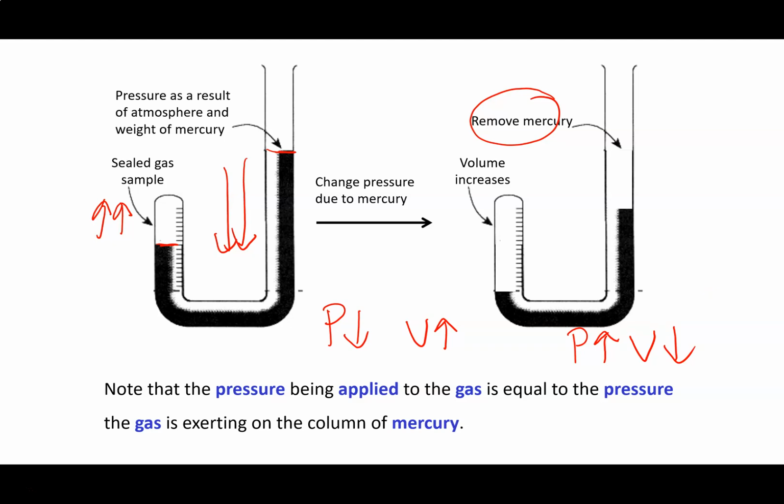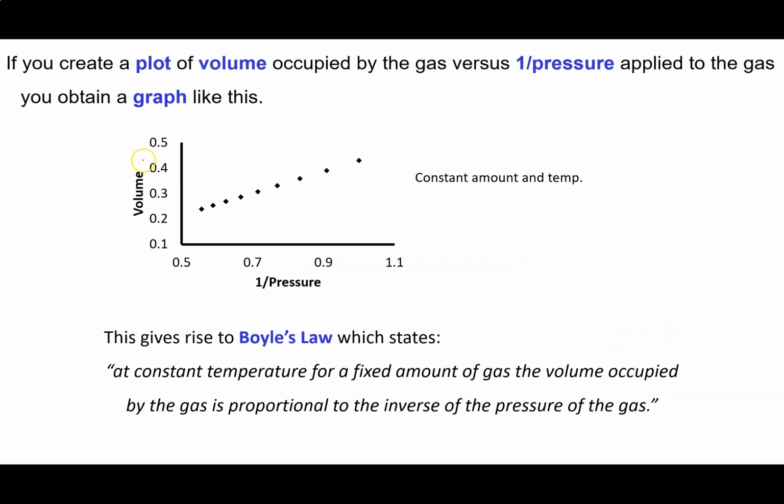Now, this was not much of a surprise, but what he did that was very clever was he used the scientific method. He put a little scale on the side here, and he also put a scale on the side over here, and so he could calculate how much the volume was changing and how much the pressure was changing, and he could make a nice graph of pressure against volume. So what did he find? He found that if you plotted volume against 1 on the pressure, you got a straight line with a positive slope.